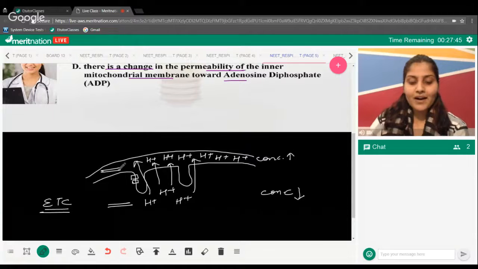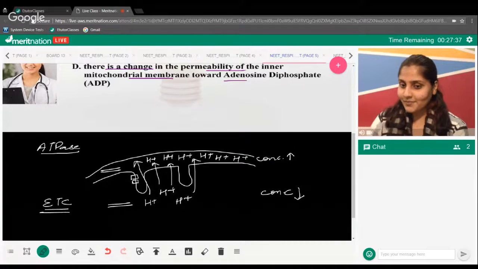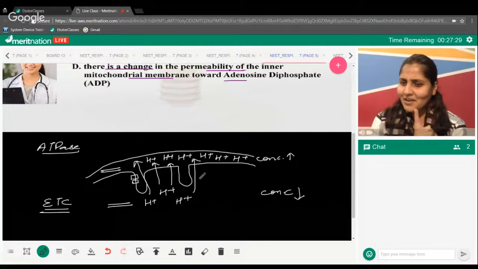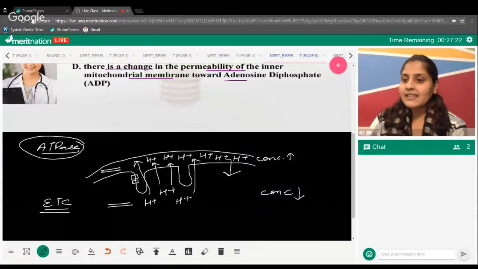But when they all are ready to move, there is this person called ATPase. It says, I am going to pass you down there. You all will not move on your own. I will guide you to the matrix. So all of them make a line and stand. And this guy is very cunning. When these protons move through the ATPase, this guy will use their force and make ATP. You see that?